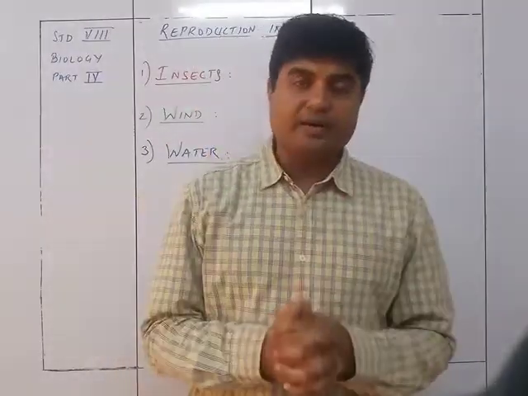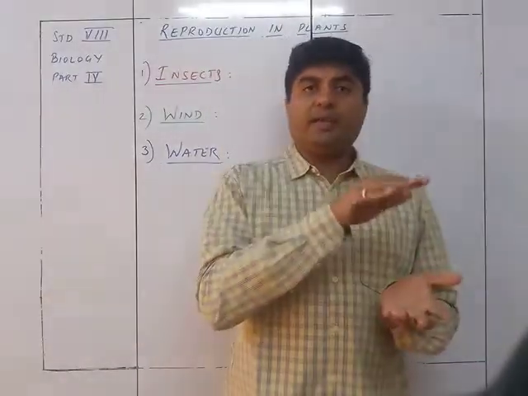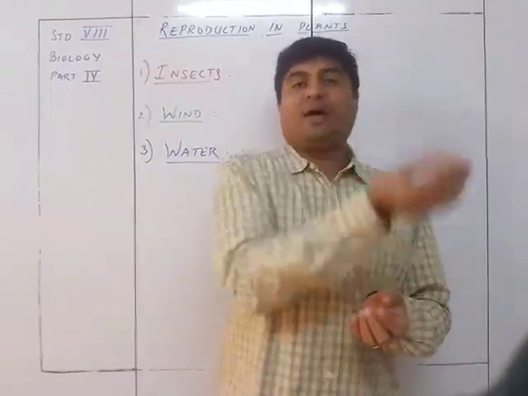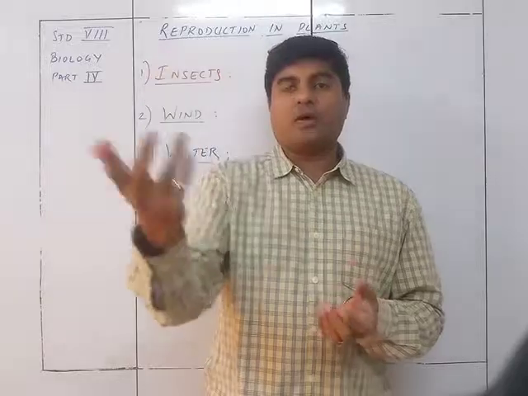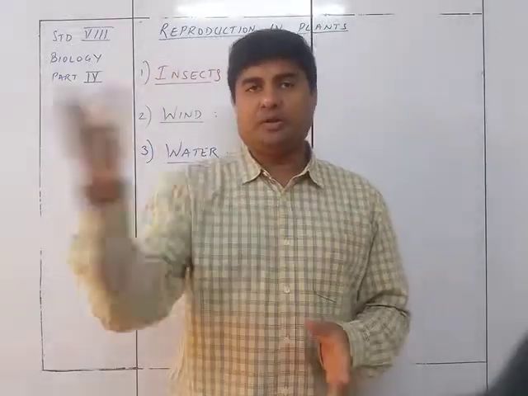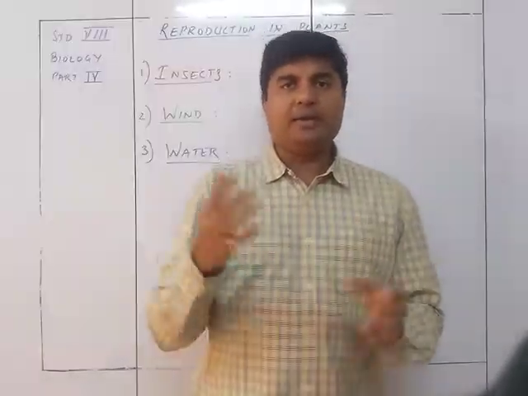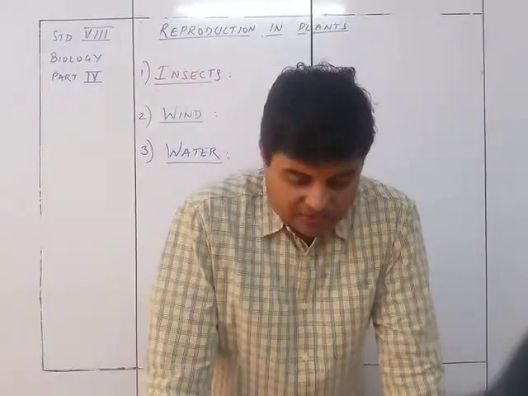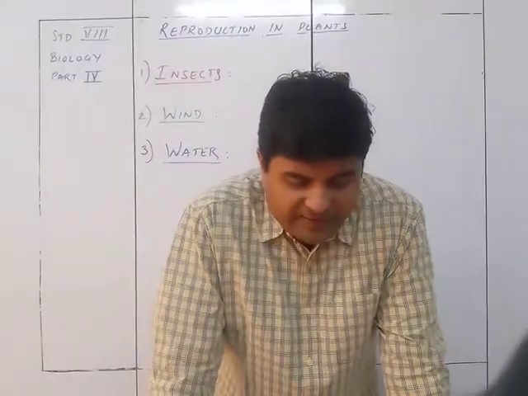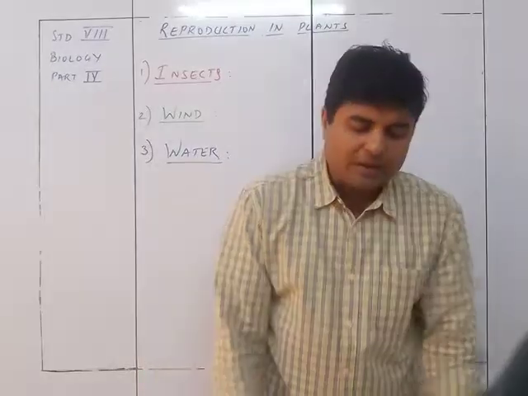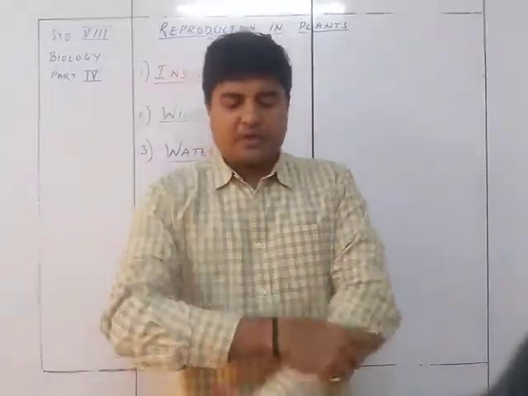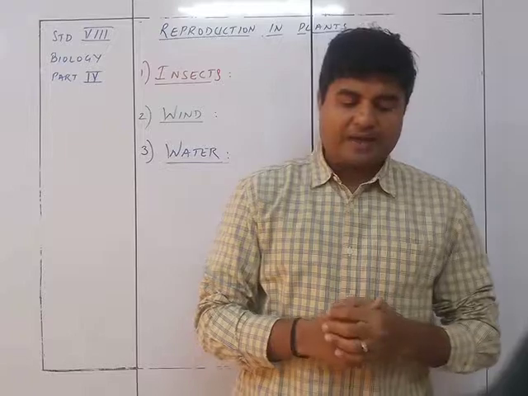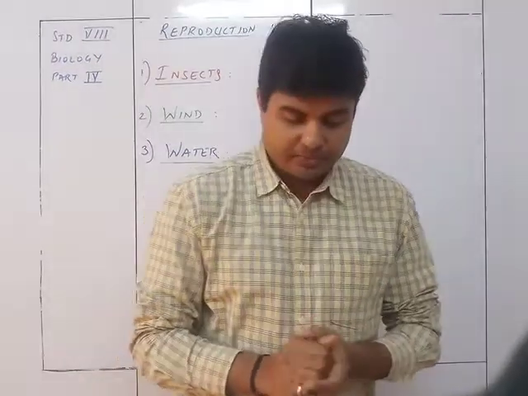So the male flower will be floating, and then it comes in contact with the female flower of the plant nearby, and that particular kind of pollination takes place. So we see that when these floating male flowers happen to come in contact with the female flower, the pollen grains are transferred to its stigma.